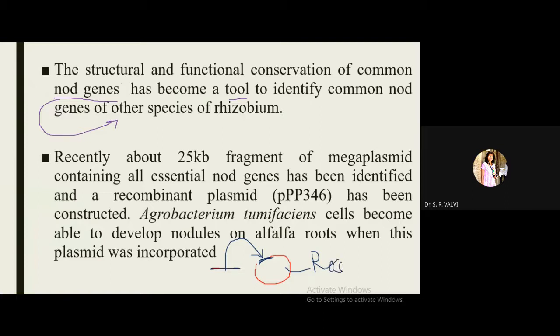So this recombinant plasmid is then incorporated into Agrobacterium tumefaciens, right? It is transferred to this Agrobacterium tumefaciens, and then they observed that Agrobacterium tumefaciens is able to develop nodules on alfalfa roots, right? And then it confirms that yes, this fragment has node and NEF genes, and even if it is taken up with another vector, it is going to show its activity.